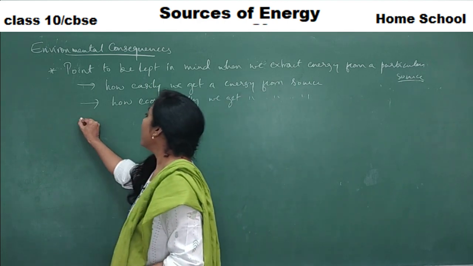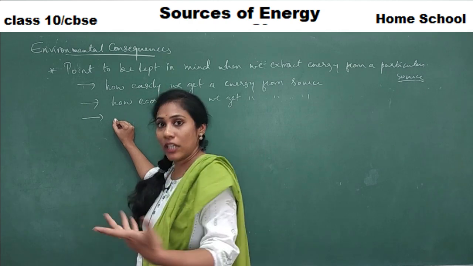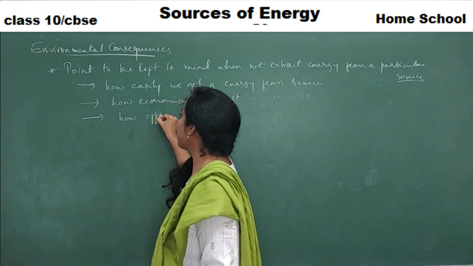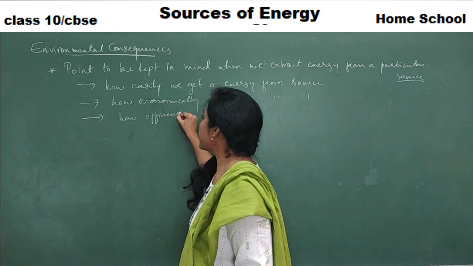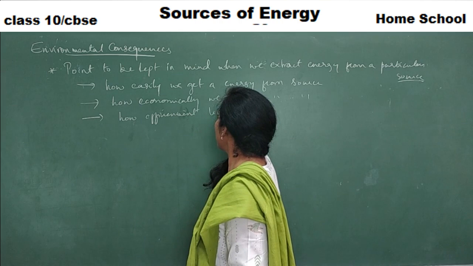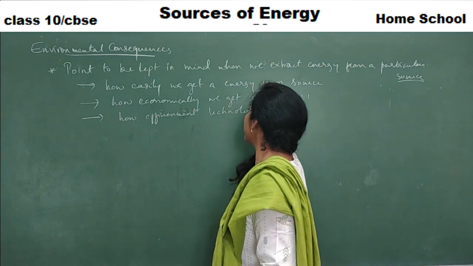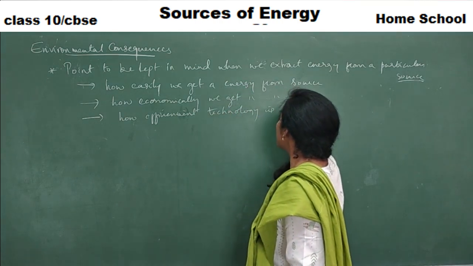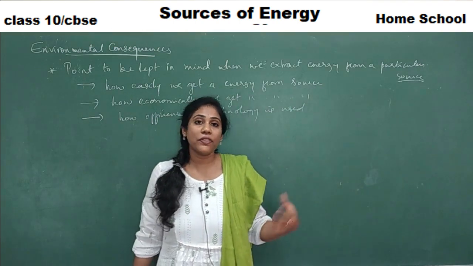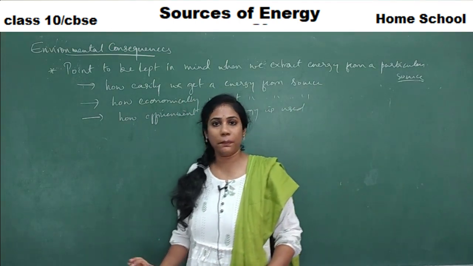And later, how efficient the technology is, like how good a technology you use in getting energy from a source. This point you also have to keep in mind.